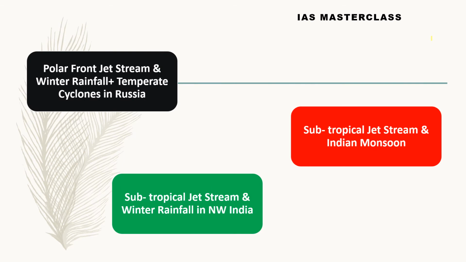Yes, regarding the effects of the polar front jet stream, let's look at the case of Russia as a country. Russia, as we know, is bound by the Arctic Ocean in the north. You have the European mountains, the Alps and all that, and in the south you have the Himalayas. Moisture-laden winds can never reach Russia, in the sense that those moisture-laden winds will be trapped in